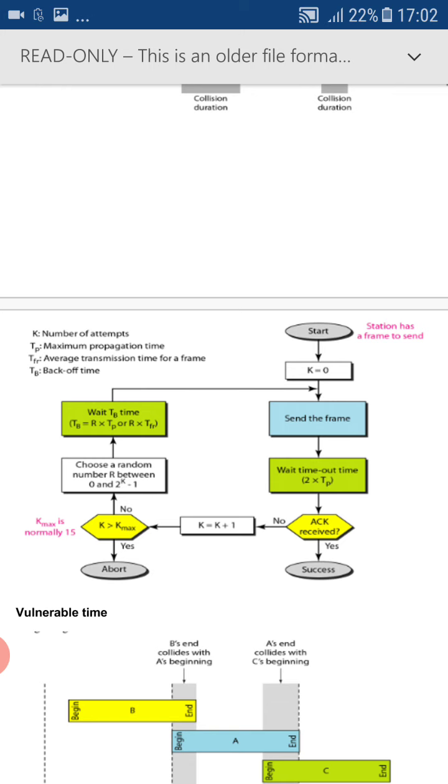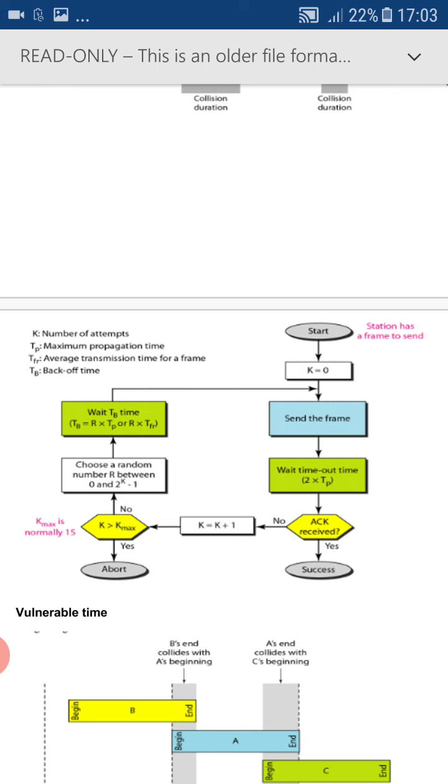This is the procedure. Once again we'll have the explanation, starting with the start. Then before transmitting or sending any frame, the back-off count K is set to 0. The K max is set in the diagram as 15. Then you can send a frame. Once you send a frame, the sender will wait for the acknowledgement.